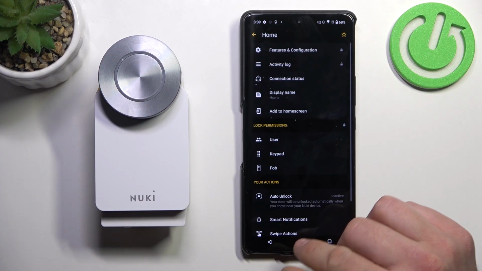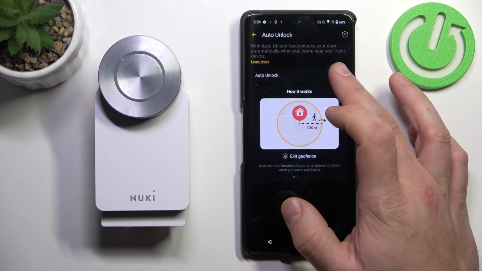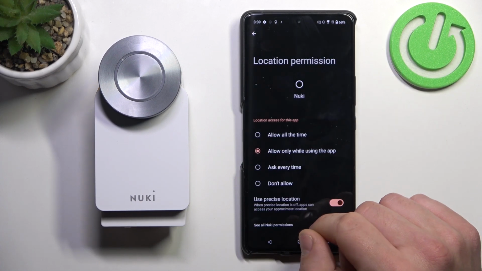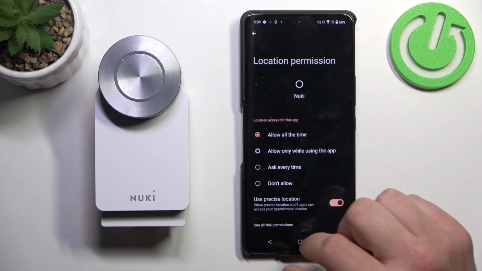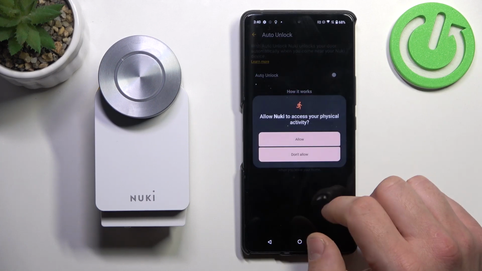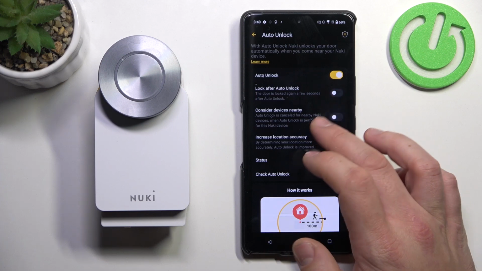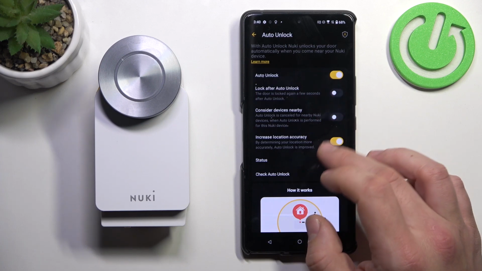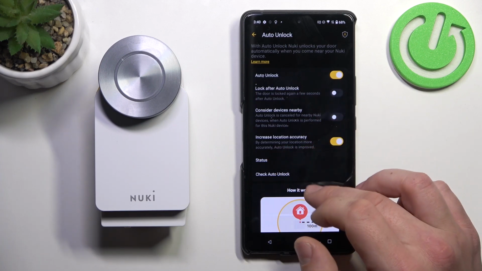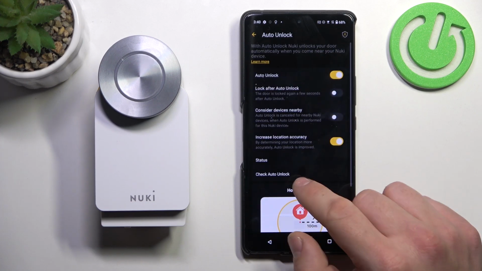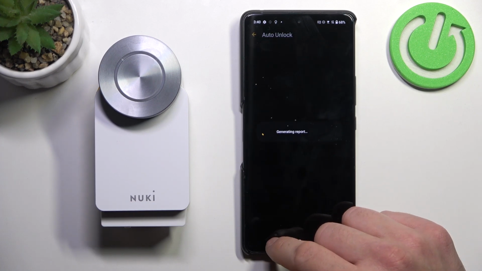Go back and here you can manage auto unlock. Here you can enable lock after auto unlock, consider device nearby, increase location accuracy, you can check status and check auto unlock report.